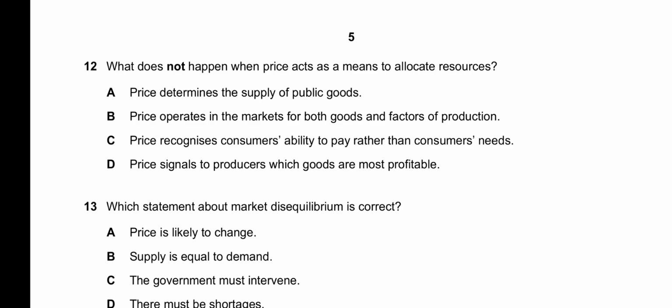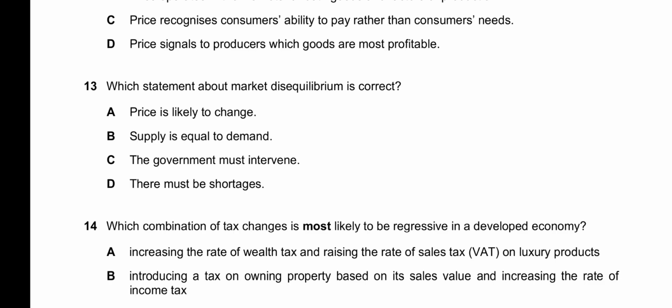B, it says price operates in the markets for both goods and factors of production. It is correct. C, price recognizes consumers' ability to pay rather than consumers' needs. Correct. D, price signals to producers which goods are most profitable because price tells them what is the profit margin that they have in different types of goods. So D is not correct because in D, price does act as a means to allocate resources, so A is our correct option. 13. Which statement about market disequilibrium is correct?